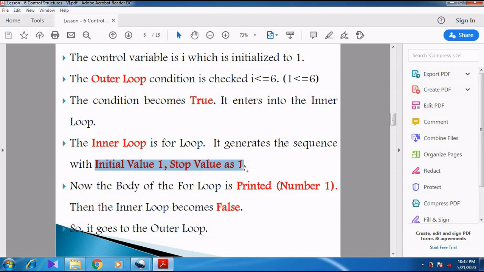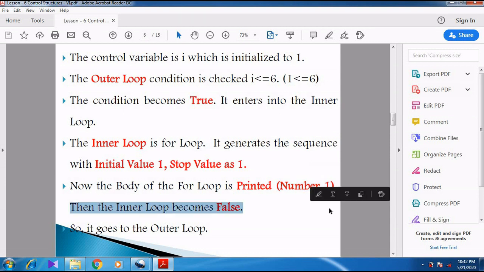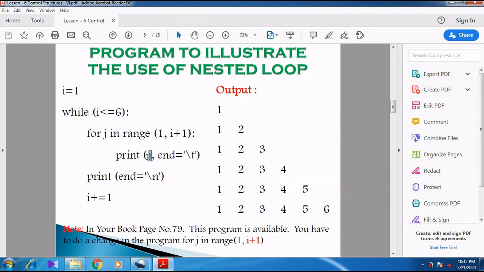But 2 minus 1, so it automatically stops up to 1. So now only one time the body of the for loop is executed. So we are printing number 1. See here in the program. So we are printing J, and then we are using the escape sequence \t. Right? Now you see here.